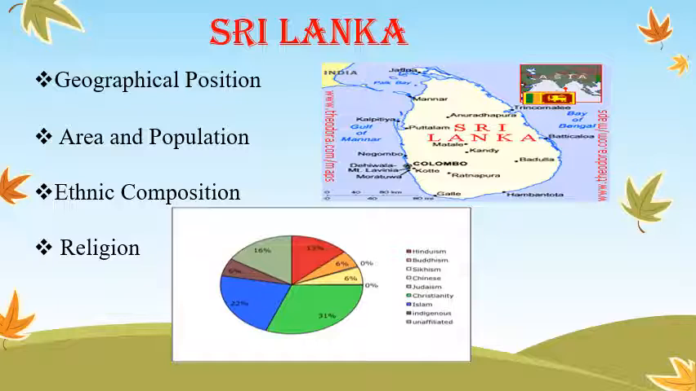Students, in the given graphical picture, you are observing the ethnic composition of Sri Lanka: Hinduism, Buddhism, Sikhism, Chinese, Judaism, Christianity, Islam, and others. But the two major social groups are Sinhala speakers at 74% and Tamil speakers. So with the help of this information, we can compare Sri Lanka and Belgium with respect to the given points.